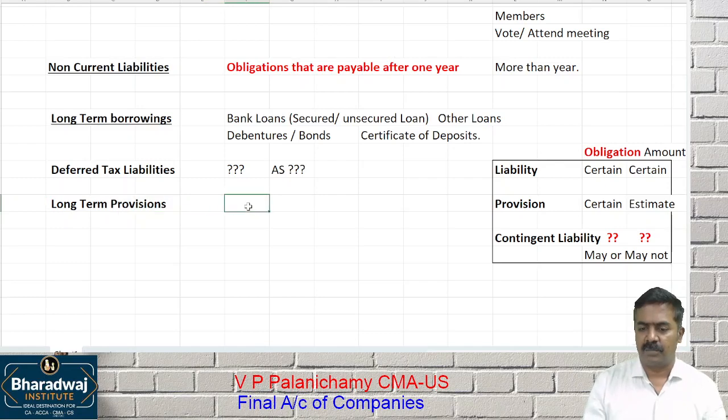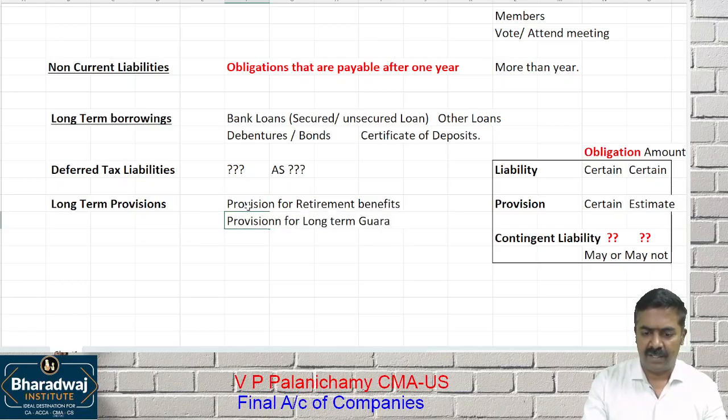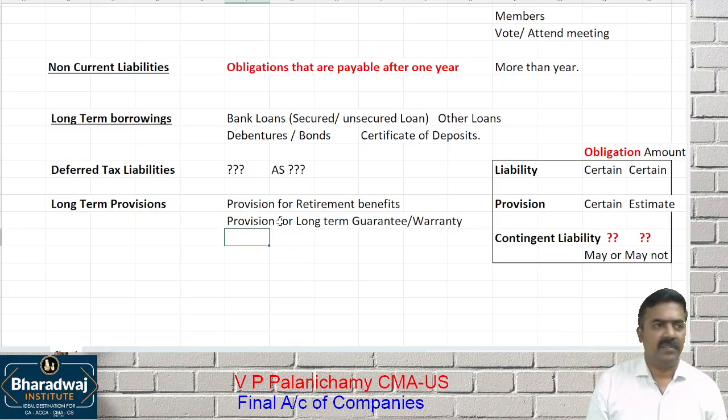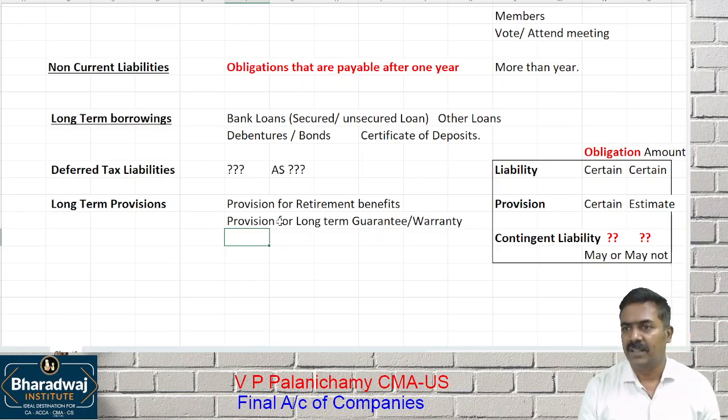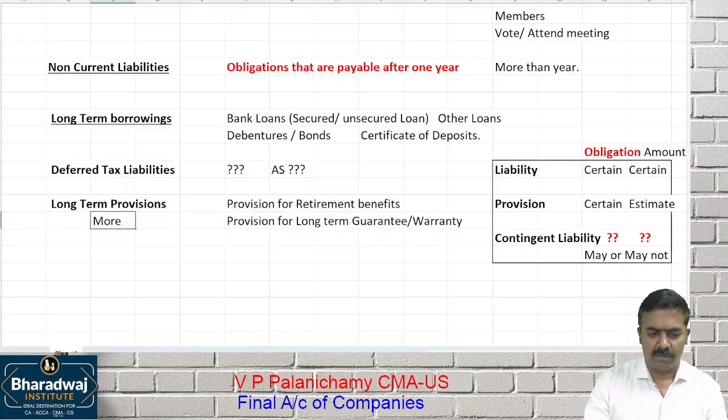Now we are discussing long-term provisions. Long-term provisions means provision for retirement benefits, then provision for long-term guarantee or warranty given. For example, we supplied a fan with 5 years warranty. Are you sure that within 5 years nothing will come for repair? Some repairs will come. When repairs come, you have to repair and give it. So there is a liability, and you create a provision. So long-term provisions, these obligations will come for more than 1 year.